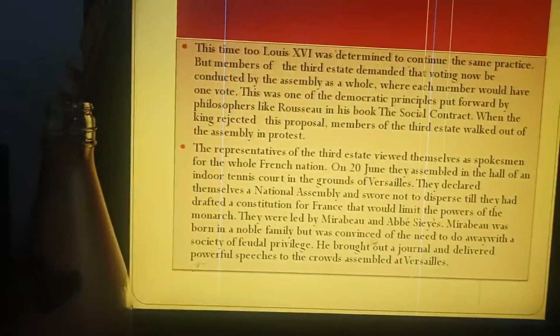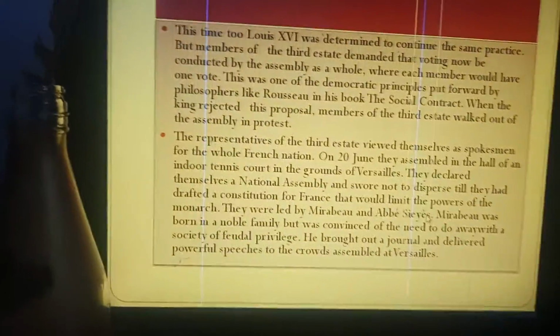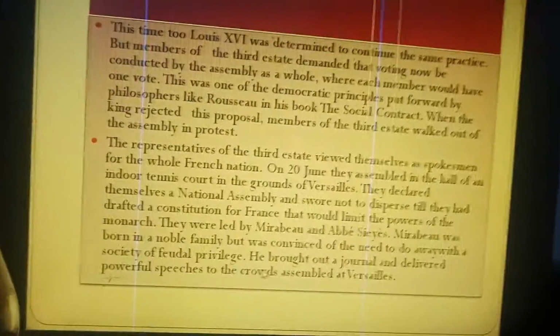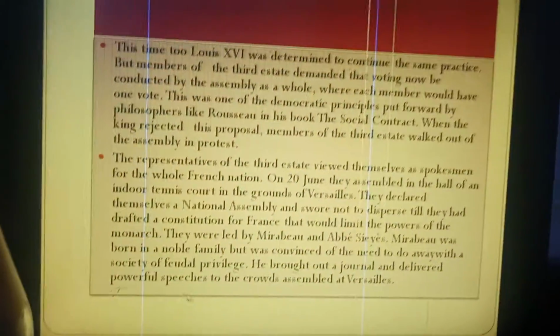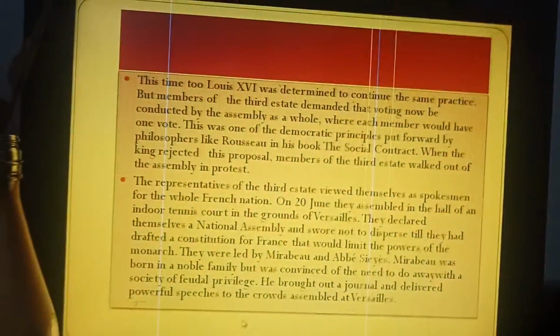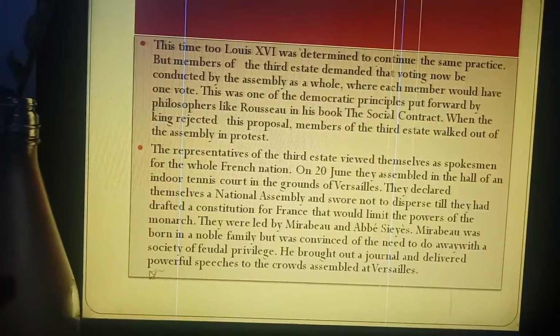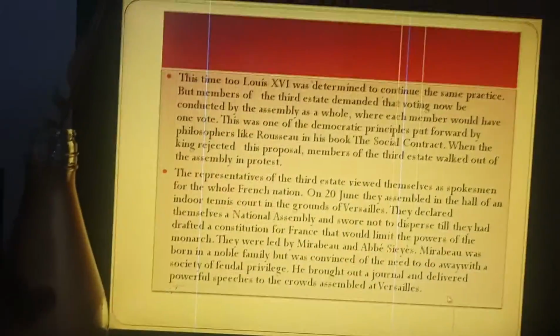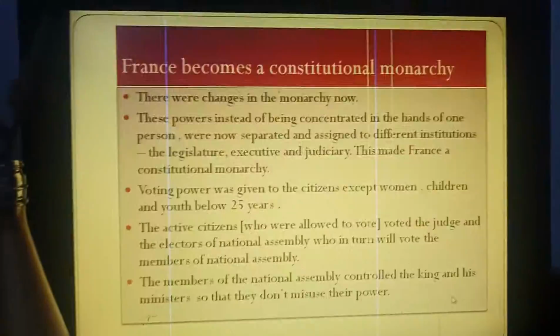Okay, they were led by Mirabeau and Abbé Sieyès. Mirabeau was born in a noble family but was convinced of the need to do away with a society of feudal privilege. He brought out a journal and delivered powerful speeches to the crowds assembled at Versailles.